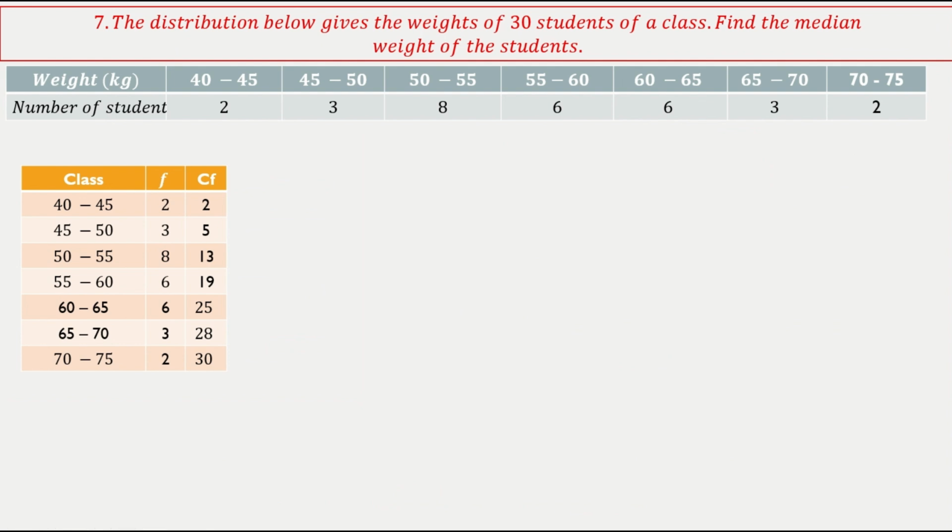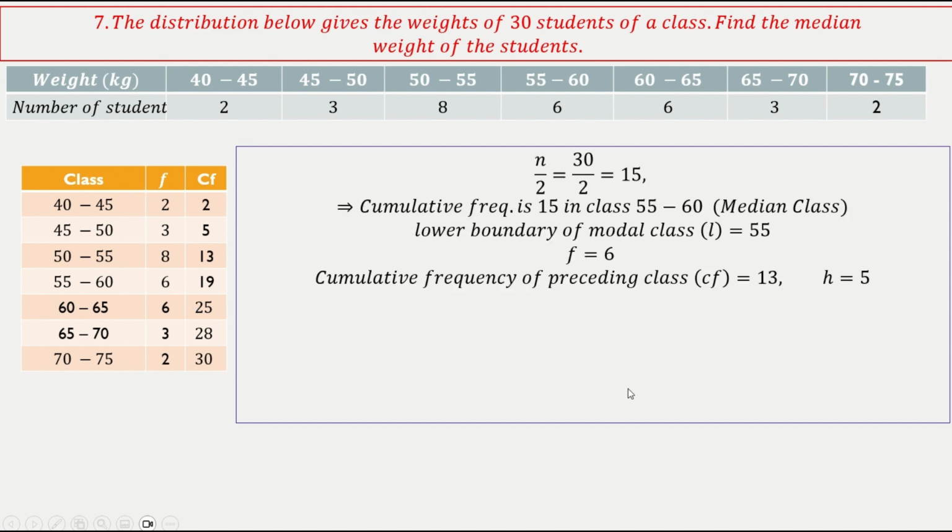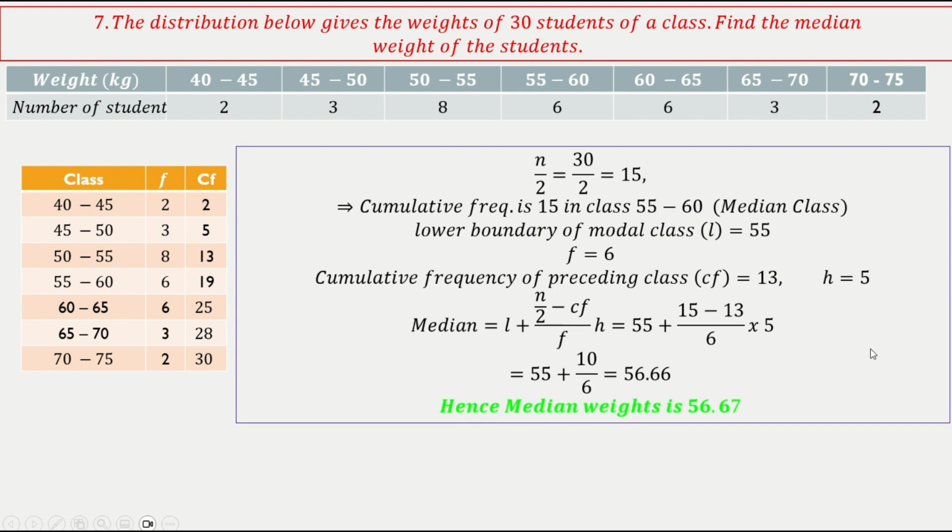The distribution below gives the weight of 30 students of a class. Find the median weight of the students. This is also again straightforward. Classes are overlapping, so we don't need to do much. Just put the cumulative frequency properly, and then you will obtain the value. The median weight is 56.67.